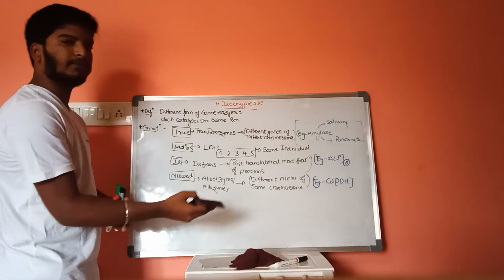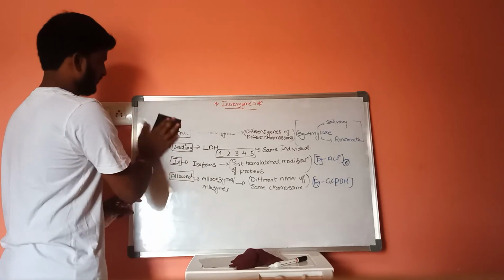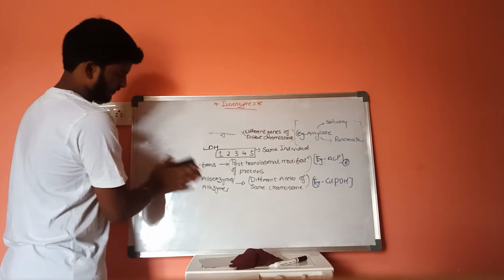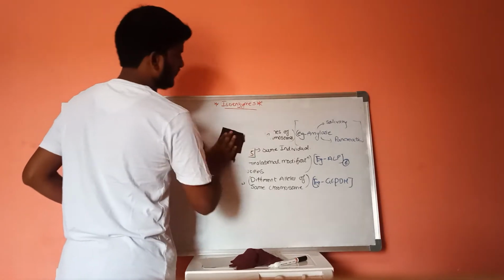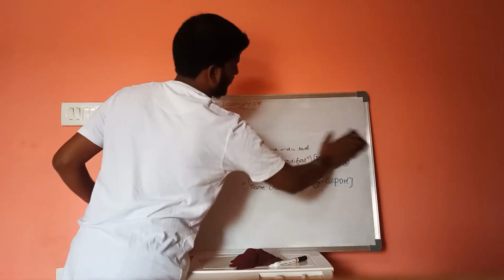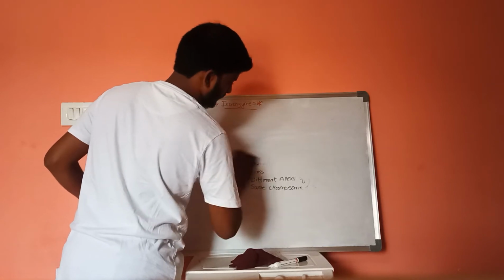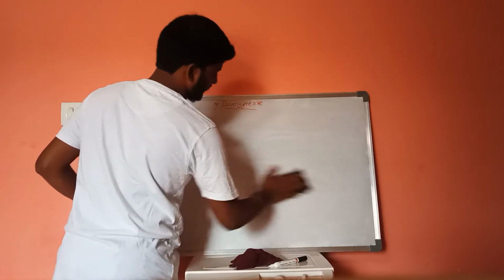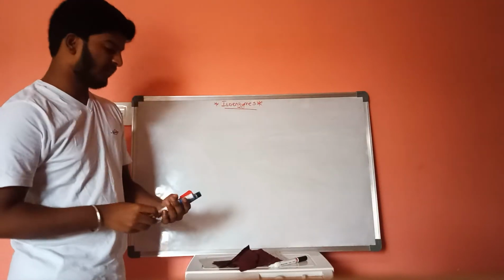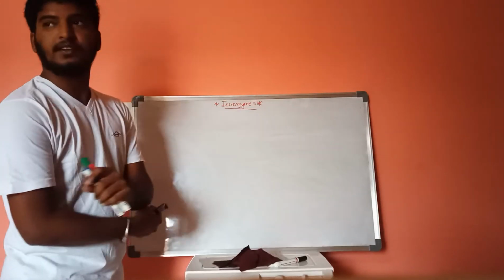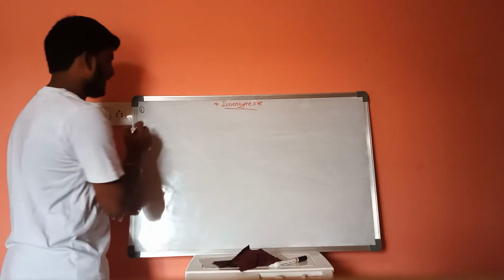And let us discuss the examples of isoenzymes. There are 3 examples of isoenzymes. First one is lactate dehydrogenase.